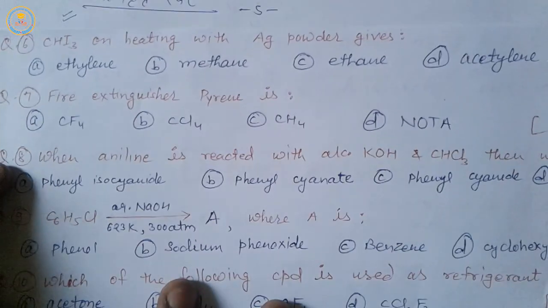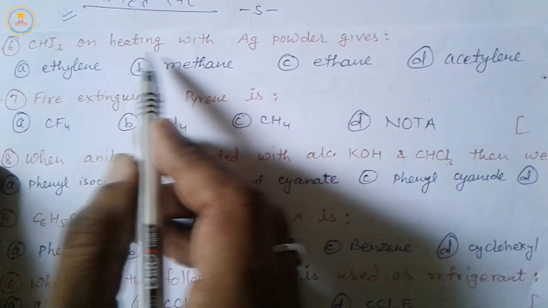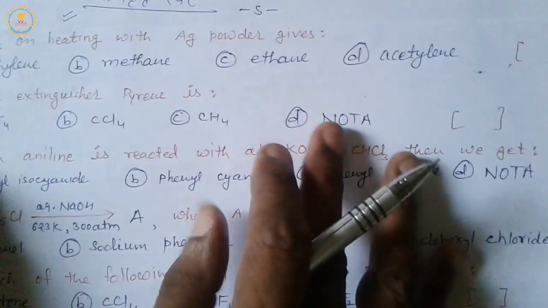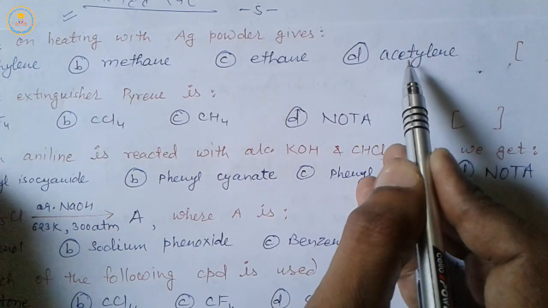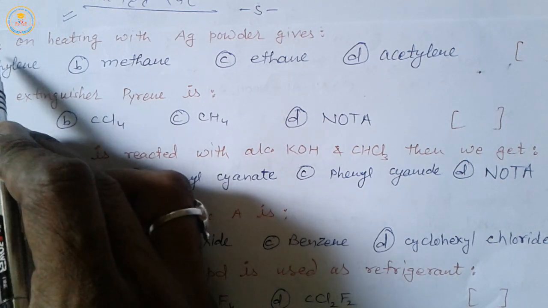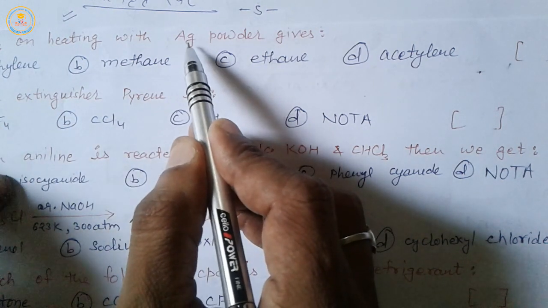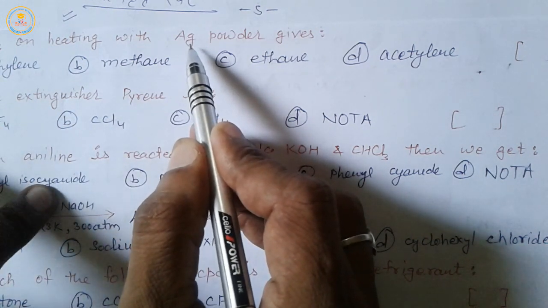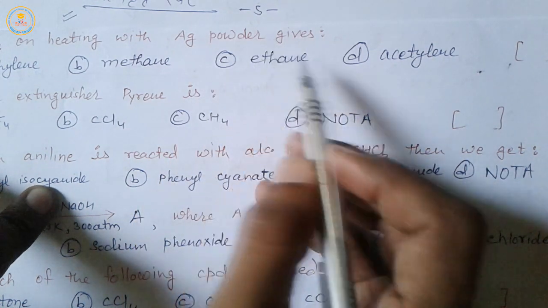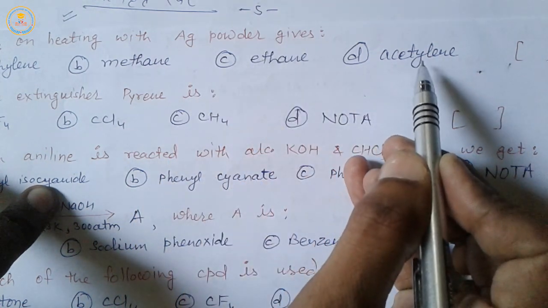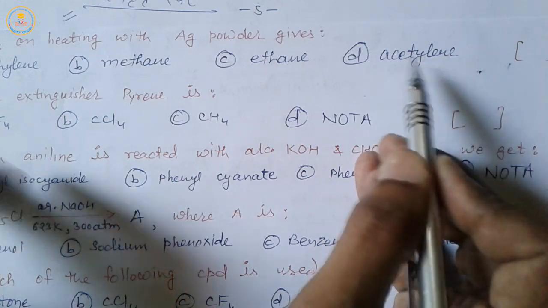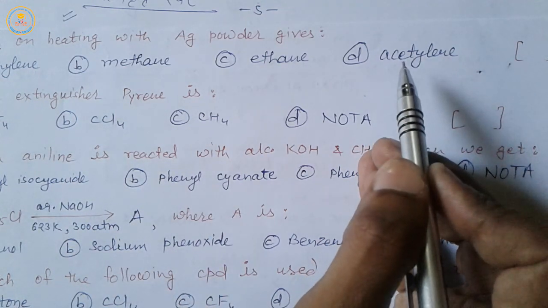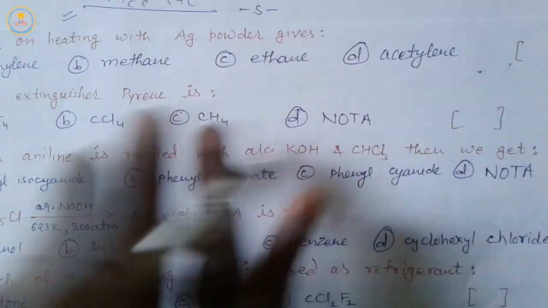Next question. Iodoform on heating with Ag powder gives acetylene. When two molecules of iodoform are treated with 6 Ag atoms, they are converted into acetylene, C2H2, after removal of 6 molecules of silver iodide. So the solution will be acetylene.